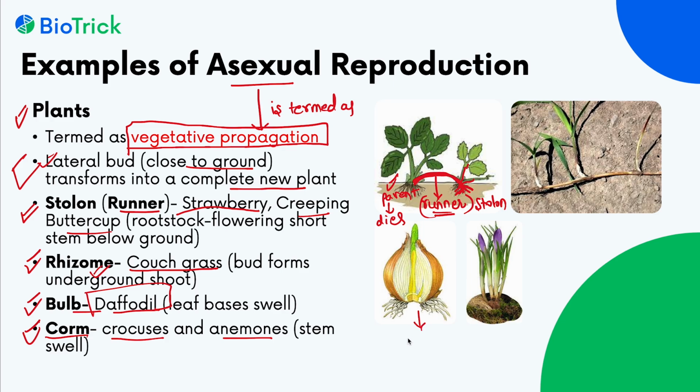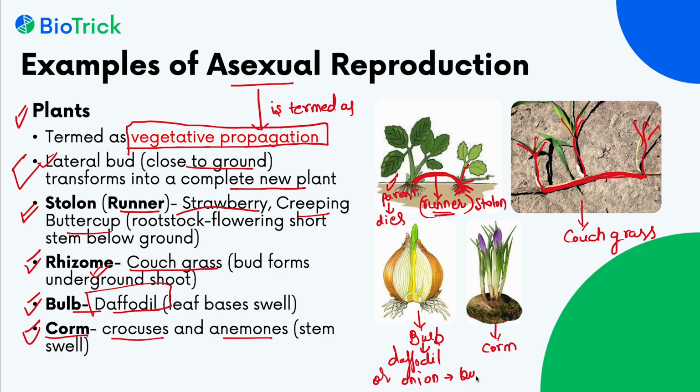This is the example of bulb, this is corm, and this is couch grass. This is the rhizome growing. It will form a new plant. It forms a new plant here also, and it will form a new plant here also. This stem grows under the ground. This is the bulb of the daffodil, or in onion also bulb is found.